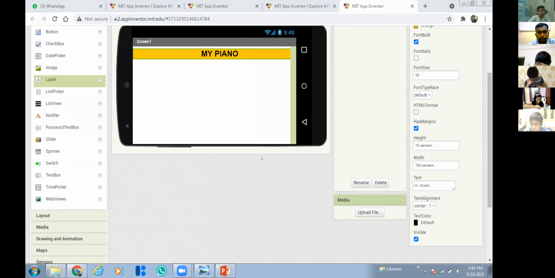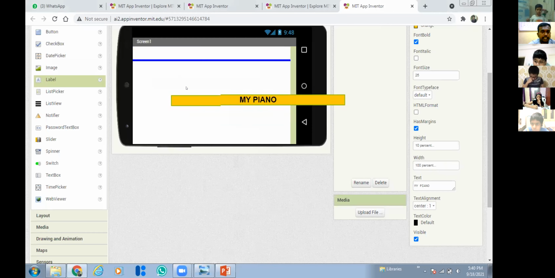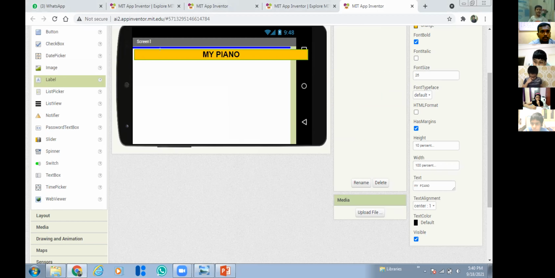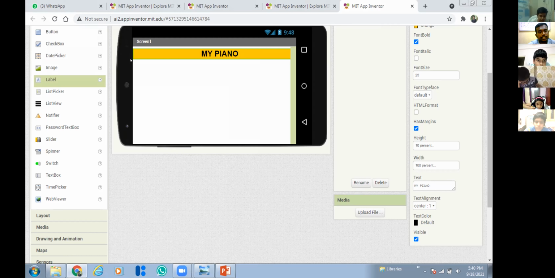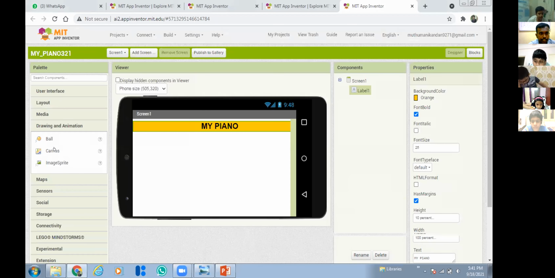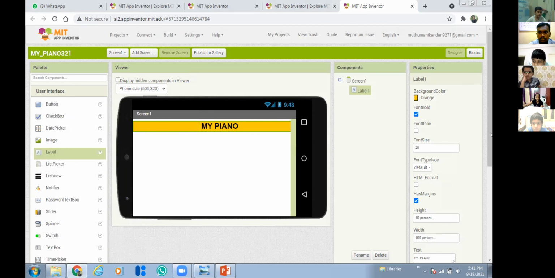Is there any option wherein we can align the text manually? Manually you can't do it. You have to select it here only. Manually means you want to put it over here like that, right? No, you can't do it like that. Maybe manually means animation work, in drawing and animation you can do it, wherever you want to put it. But that's quite difficult, you have to learn more before that. We are starting, this is the first class, right? So I'm starting from very basic.